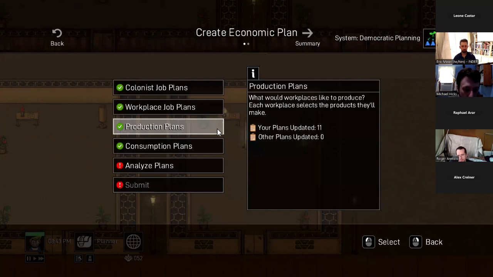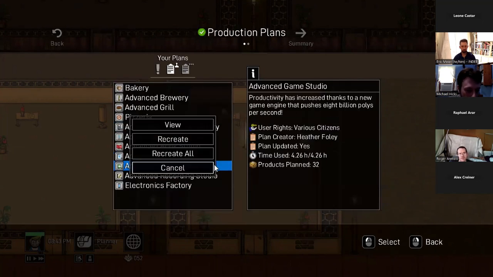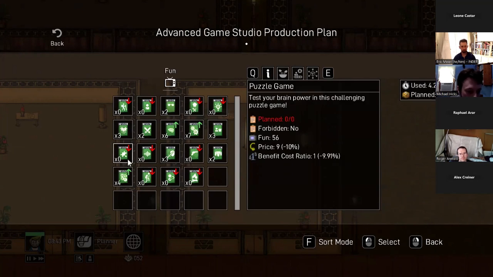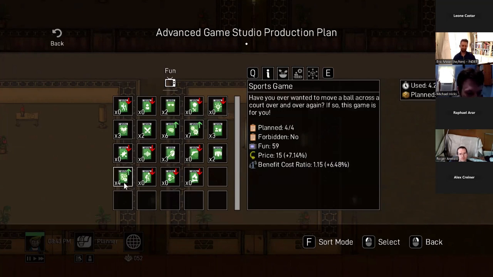So let's go back in here and see. Let's go back to the game studio. And you can see here that, remember earlier we were planning to make some puzzle games. Well, now we're not planning to make any. The price went down, and it looks like no one wanted to consume any of those. But people do want to consume sports games. We actually turned the production of that up.